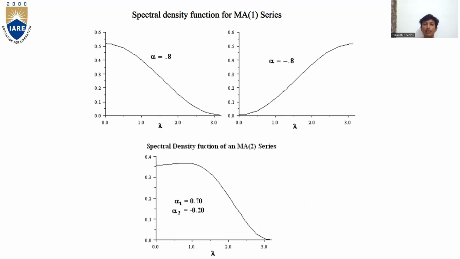Next, the spectral density function for MA. These are the graphs of the spectral density function when alpha 1 is equal to 0.710 and alpha 2 is equal to 0.20.